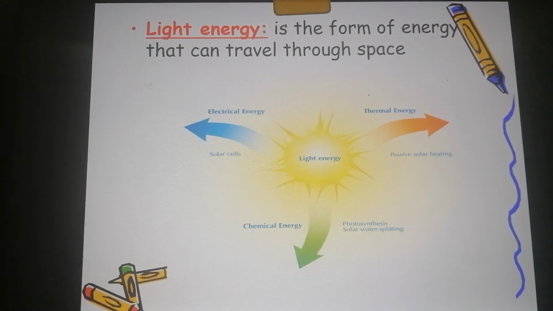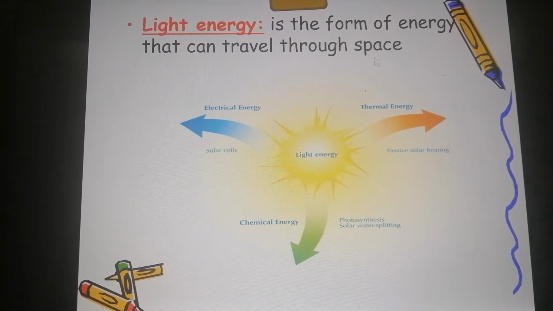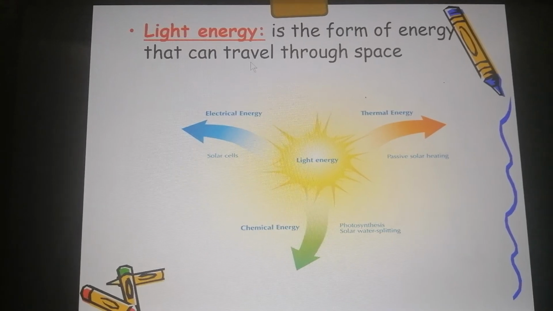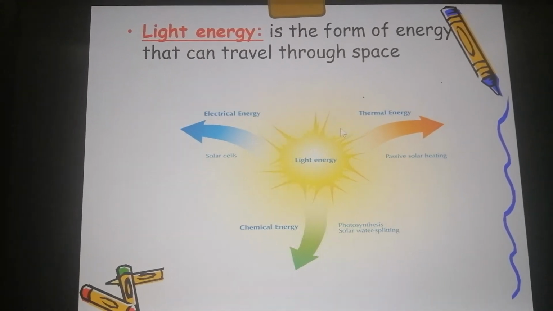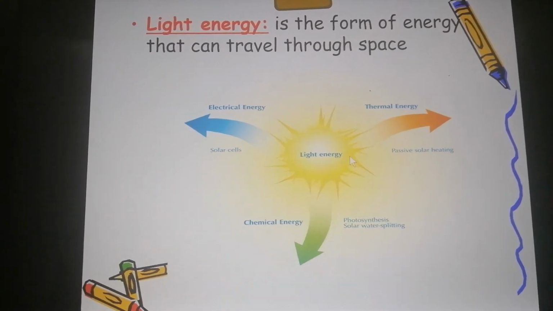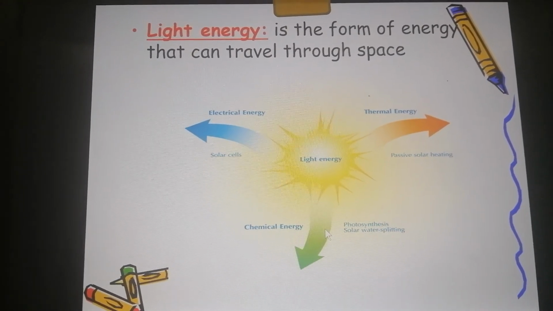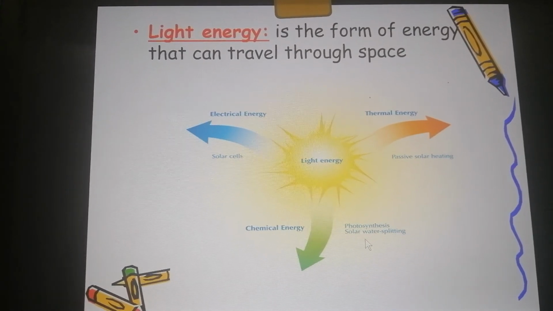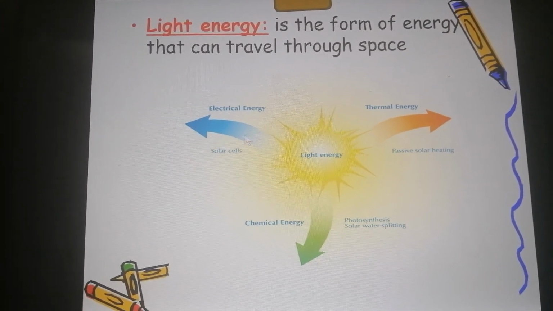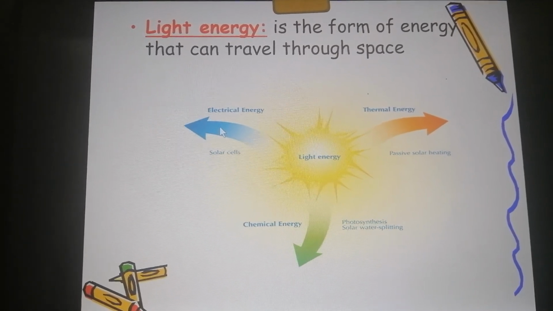Then we have the light energy. It is the form of energy that travels through space. So light can travel through space. Here, for example, the sun gives us four kinds of energy: light energy, heat energy, chemical energy because the plants make photosynthesis from it, and electrical energy. We can use the sun to produce electricity from solar cells.